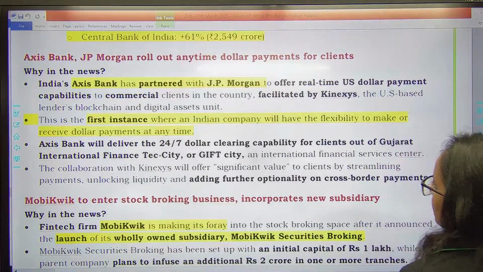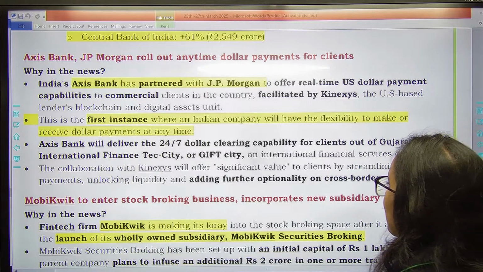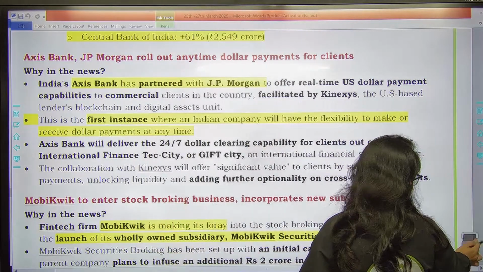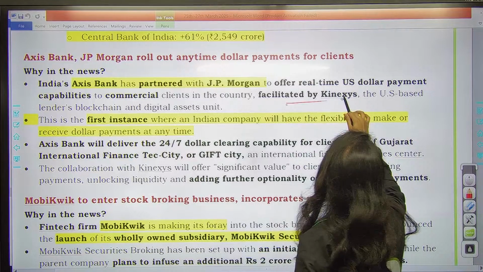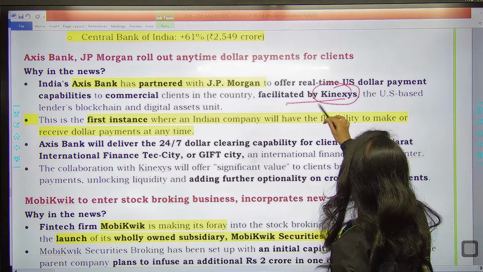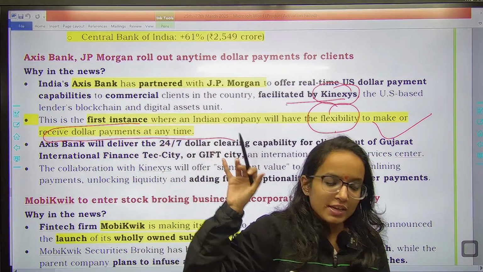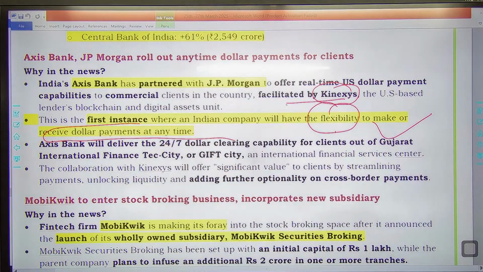Next one is Axis Bank recently has partnered with the JP Morgan to offer real-time US dollar payment capabilities to commercial clients in the country. Facilitated by Kinexys, the US-based lender's blockchain and digital assets unit. So this is first time where an Indian company will have flexibility to make or receive dollar payment at any time. किसी भी time में dollar payment you can receive or you can pay. So for this purpose, Axis Bank has partnered with JP Morgan.